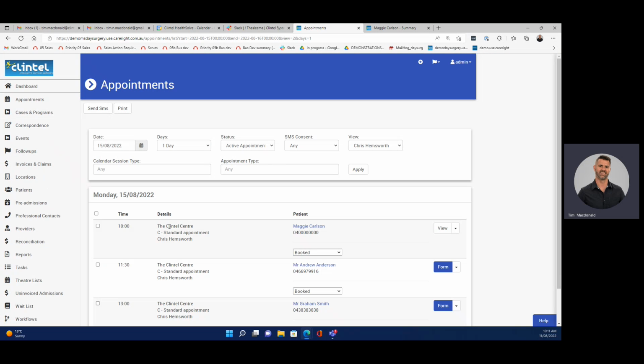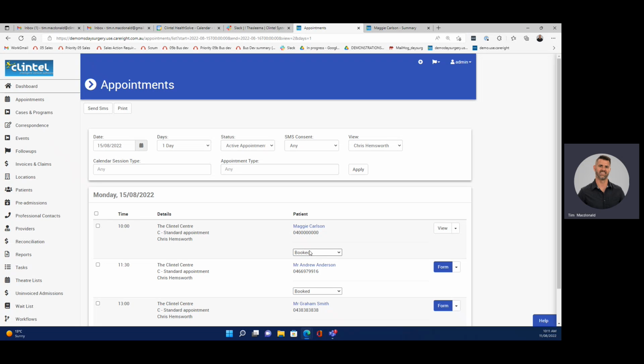Perfect. So as you can see, this appointment schedule has been updated. That form has moved from an editable form to a locked away form in the clinical file. If you did want to keep that form as an editable form, you could save and continue for later instead of hitting approved. So that's the clinical consultation complete on Maggie Carlson.